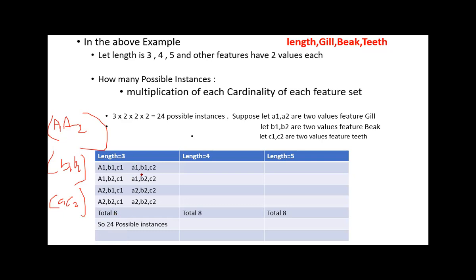So with just 3, when length is 3, we get 8; when length is 4, the same 8 come; and when length is 5, the same 8 come. So all these possible instances are 24 possible instances.